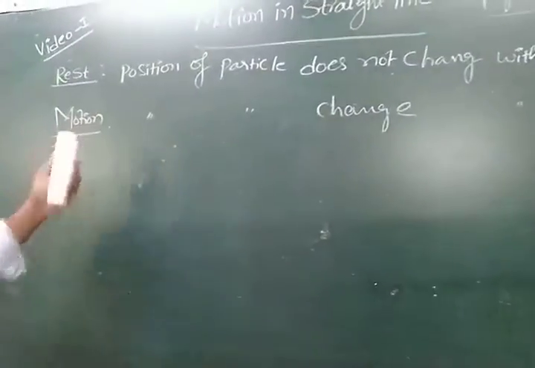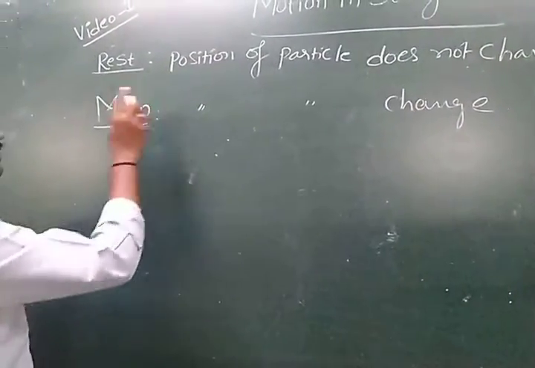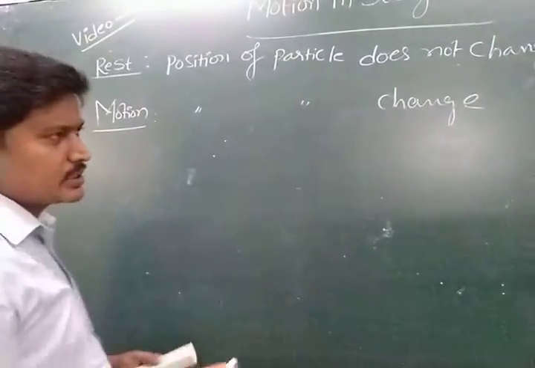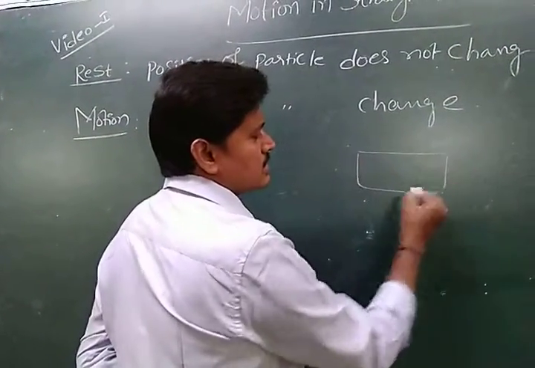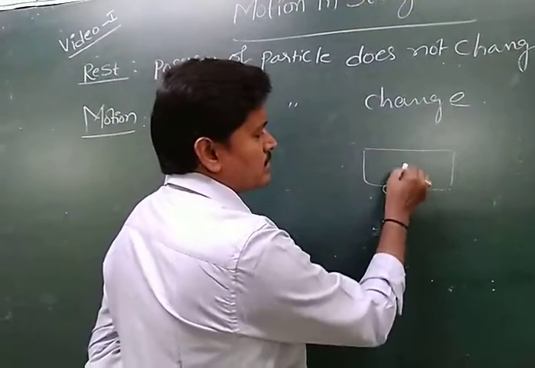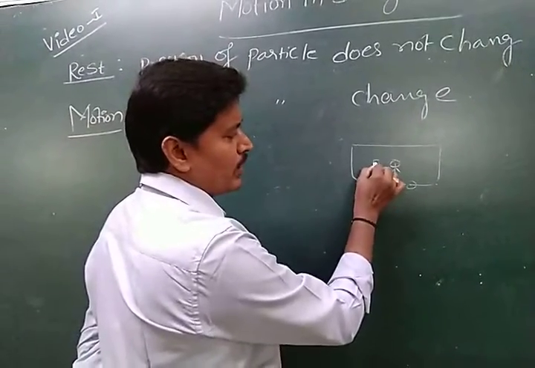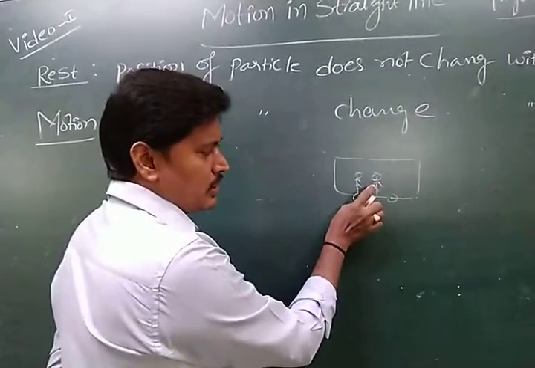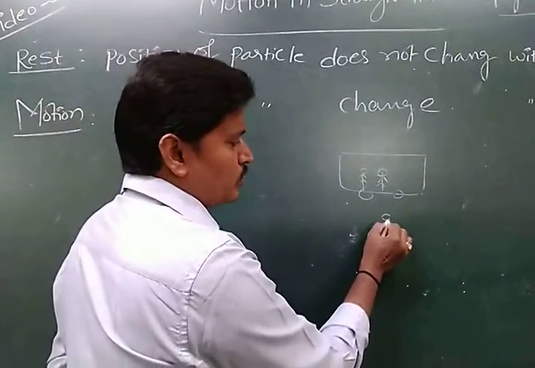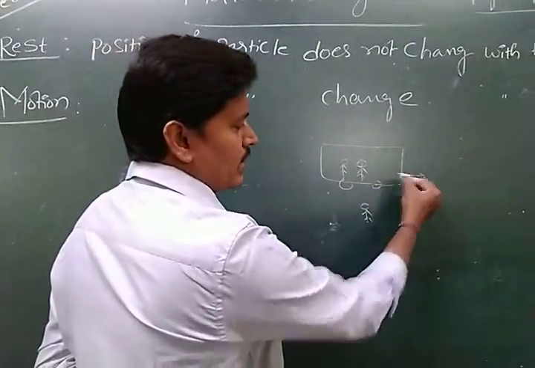Here rest and motion are both relative. How can we say relative? Consider a bus. The person who is sitting inside the bus is at rest with respect to his neighbor. But with respect to the person who is standing outside, beside the road, he is said to be in motion.